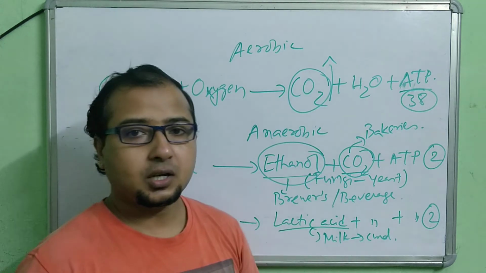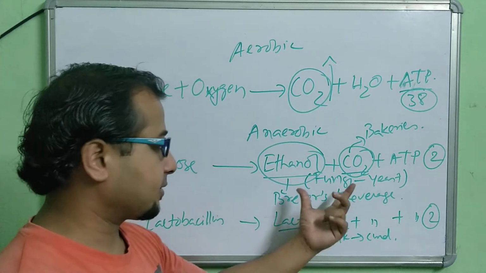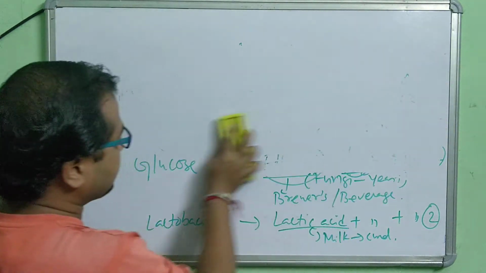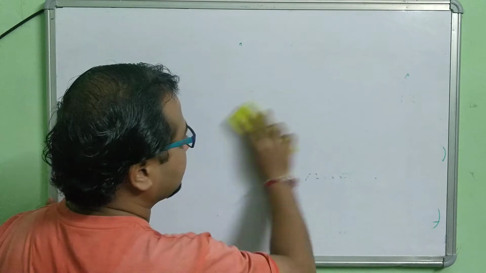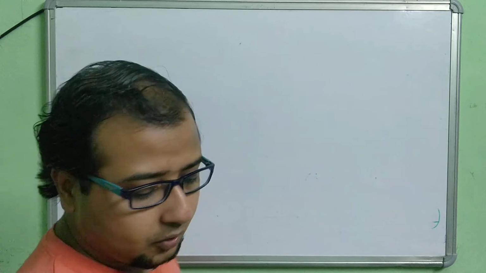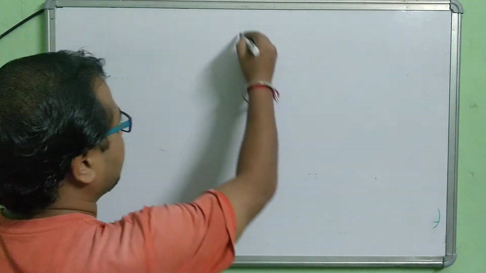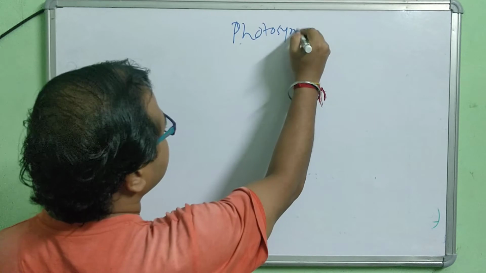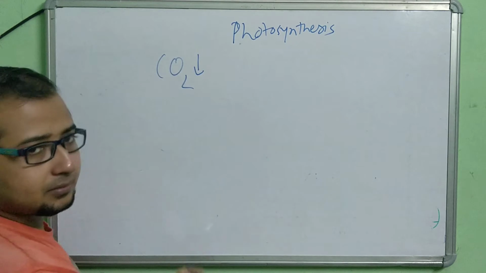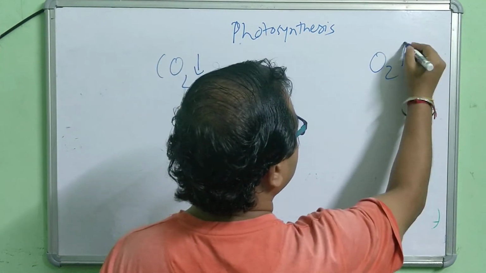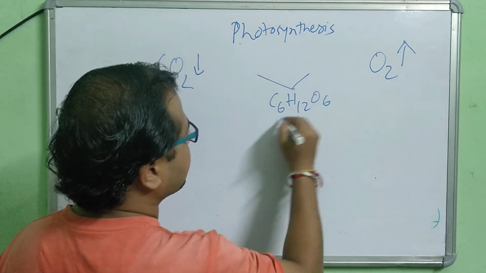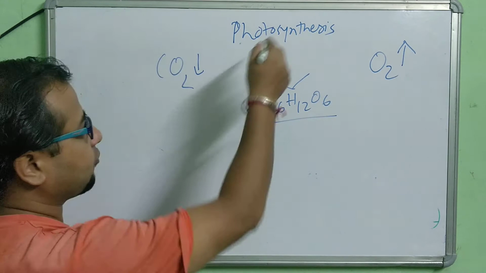I hope you understood the products and their utilization. Now let us see the difference between photosynthesis and respiration. In plants also we see respiration. In photosynthesis, carbon dioxide is taken in by the plant, oxygen is released, and in between C6H12O6, glucose, the food, is produced.